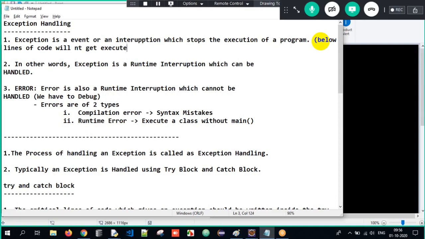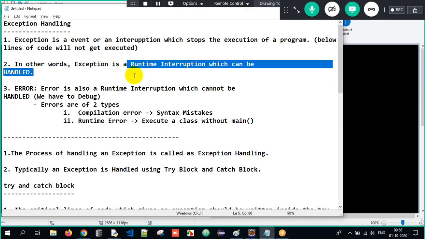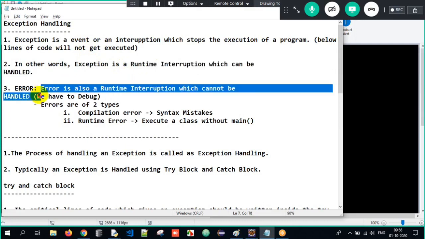So this is what we are supposed to understand here. Once an exception occurs, once an event or an interruption occurs, your program execution will stop, and the below lines of code will not get executed at all. So therefore, what are we supposed to do here? We have to handle. Exception is a runtime interruption which can be handled. Error is also a runtime interruption. During the execution only it will happen, but we cannot handle it. We have to always debug here.